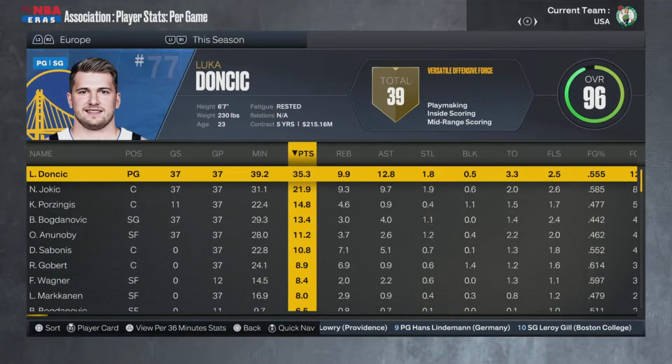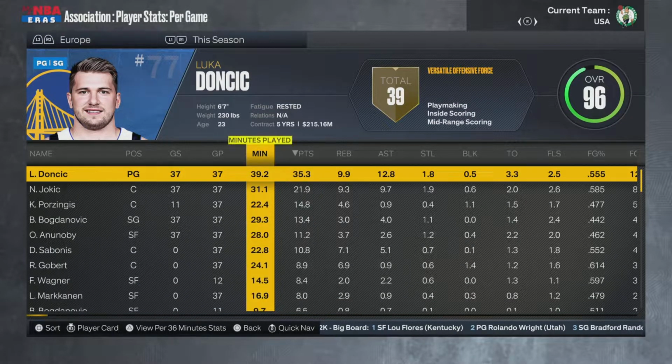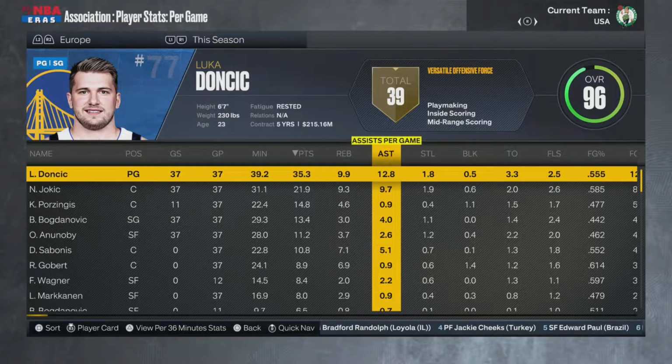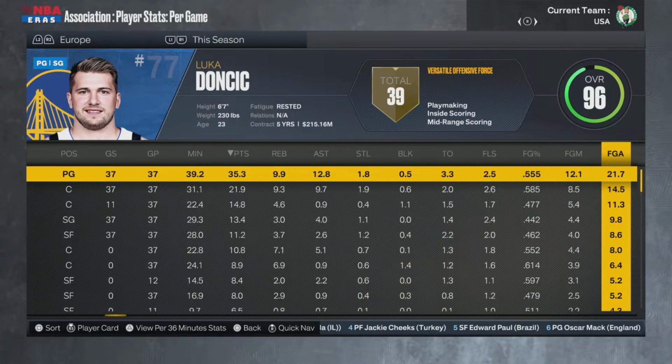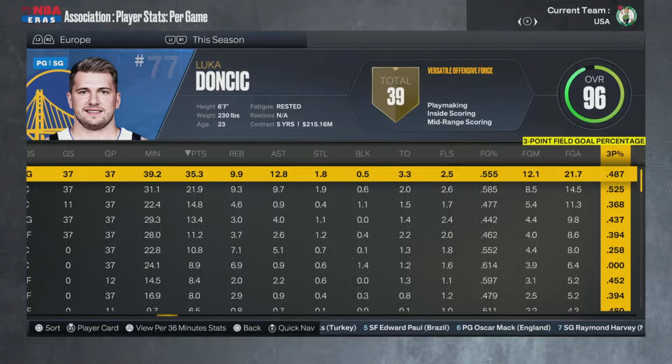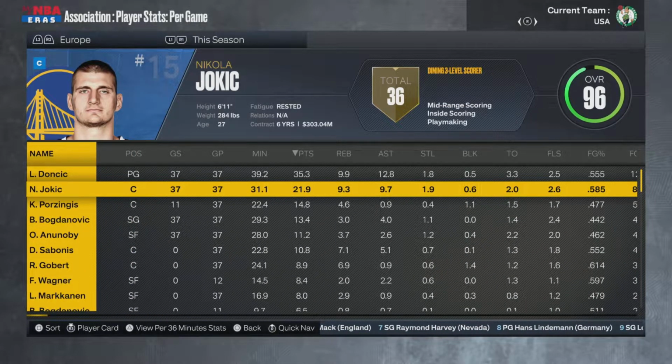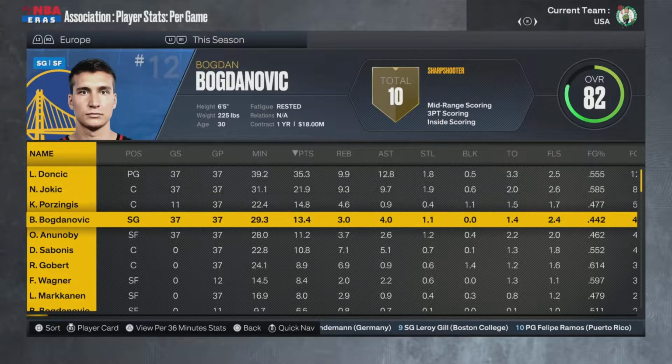And then we'll flip on over to Team Europe right here. Luka doing Luka things, 35, 10, and 13. Not bad. Averaging 2 steals as well. And then the second leading scorer, Jokic. So Jokic is putting up 22, 9, and about 10. Nothing too surprising there. Luka's playing a ton. He's playing 39 minutes a game. Not sure why, but yeah, that's what it's looking like.